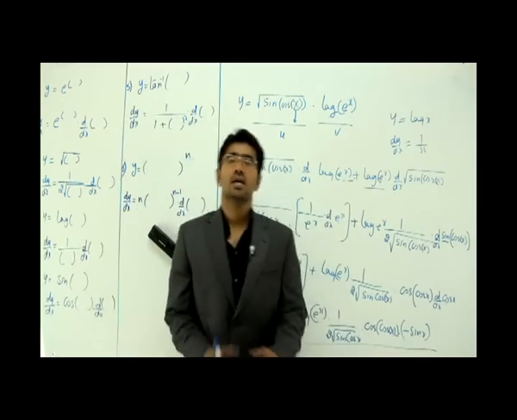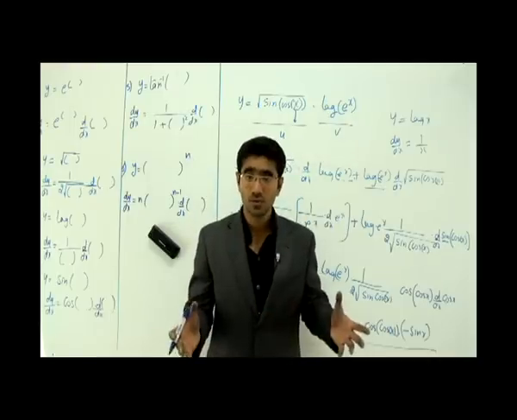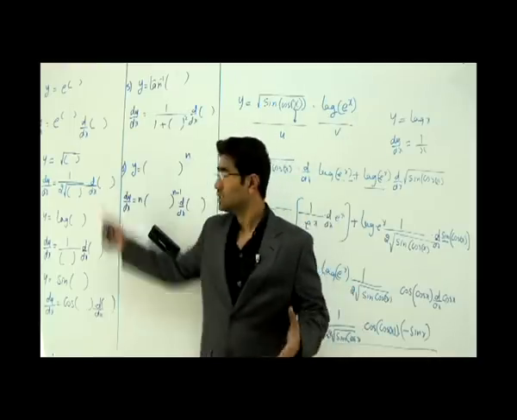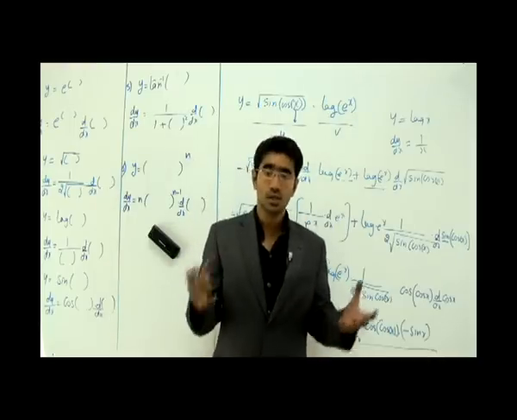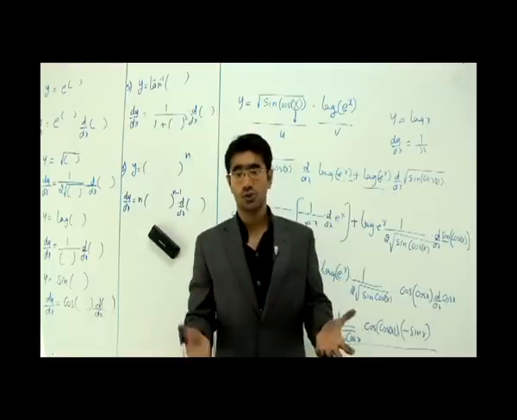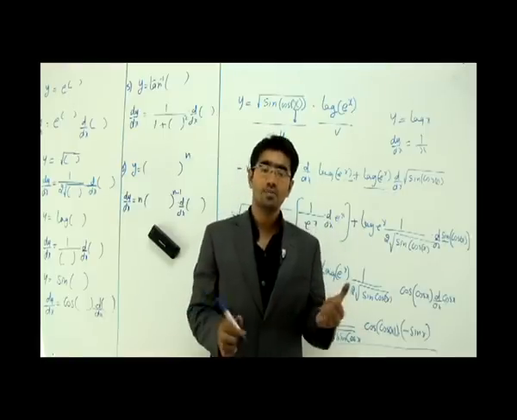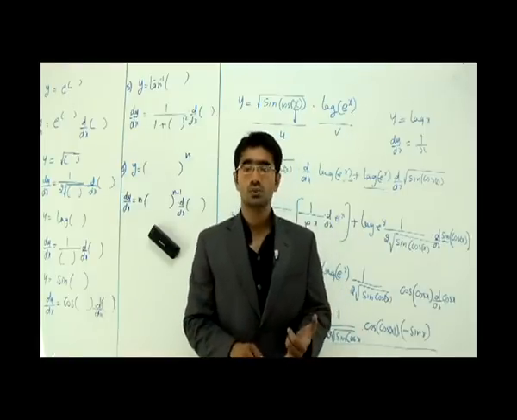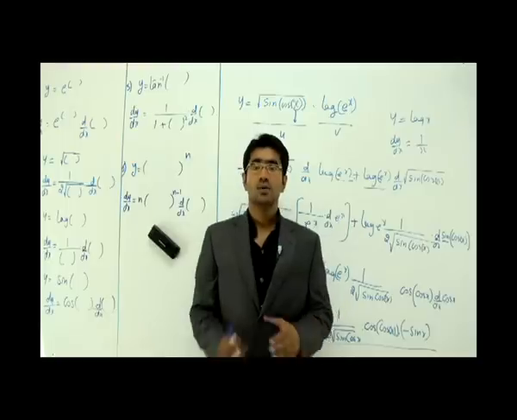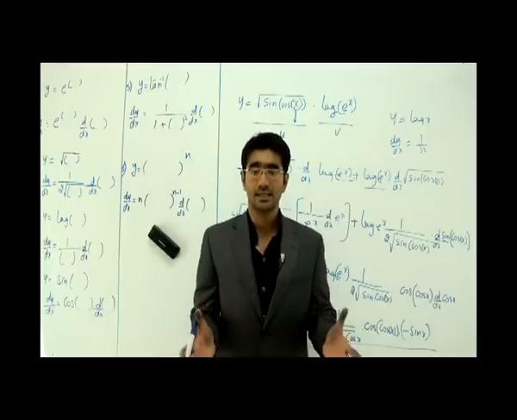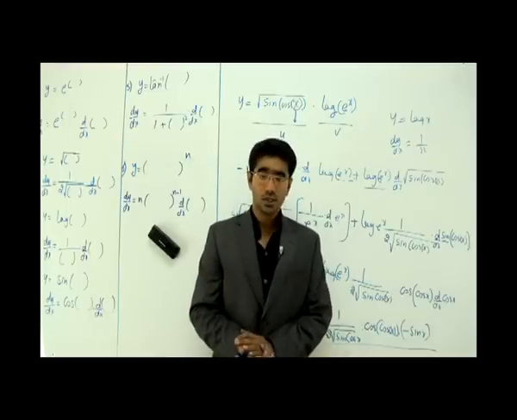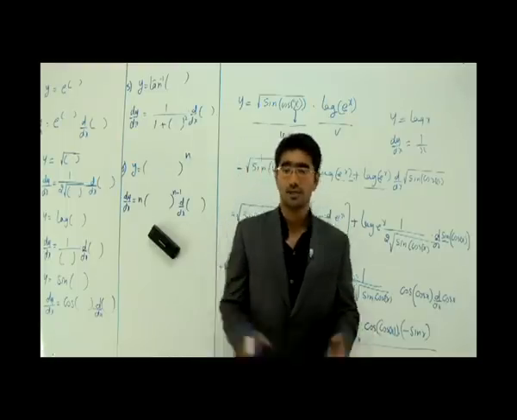That's all the problem is. Now we understand that if they have to give you more difficult problems, what they do is combine more of these functions, and they also include product rule or quotient rule. That's all it is. If you know how to break product rule, quotient rule, and these basic functions, you can solve differentiation very easily. I hope you got this. Let's try to do some more problems to understand this better.